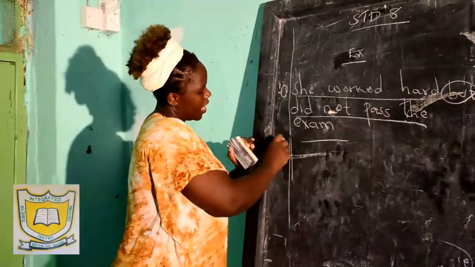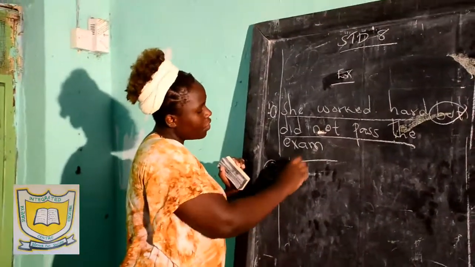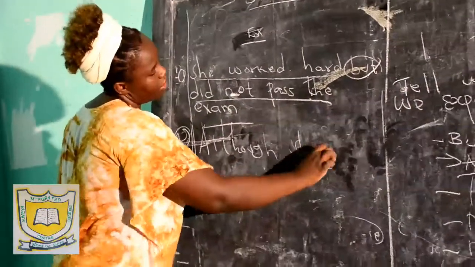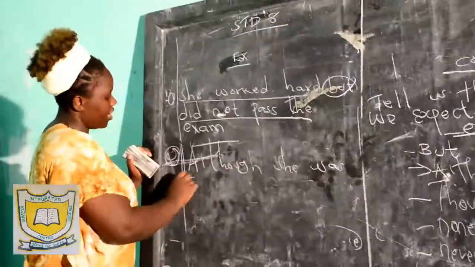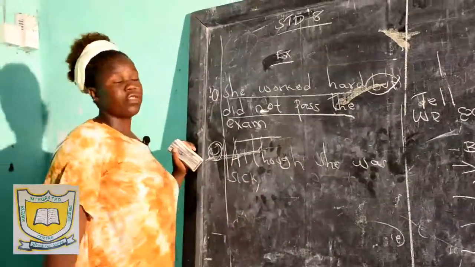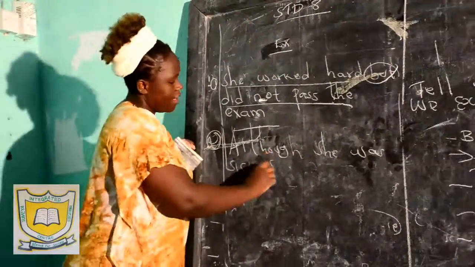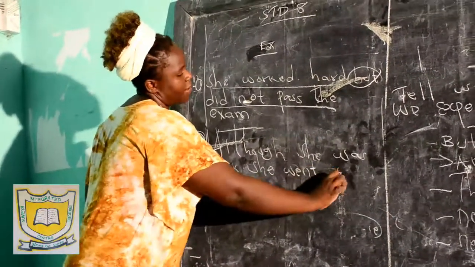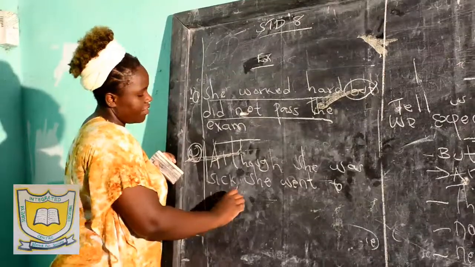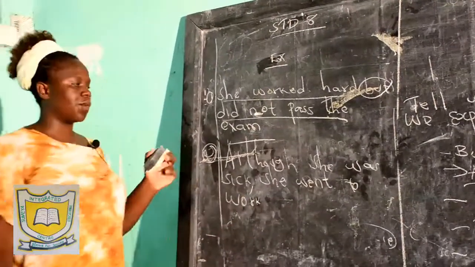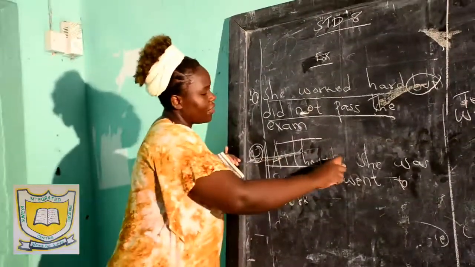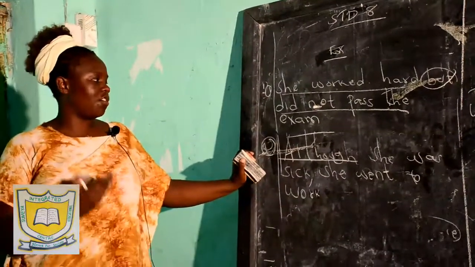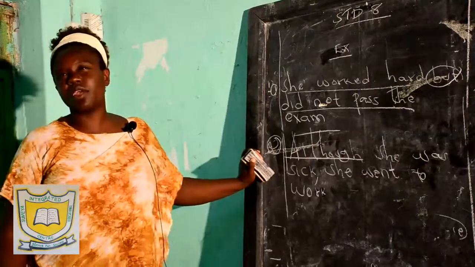Example number 2, I can say, although she was sick, she went out to work. Although she was sick, she went to work. Now, although is another conjunction of contrast. And I've said, although she was sick, she went to work.